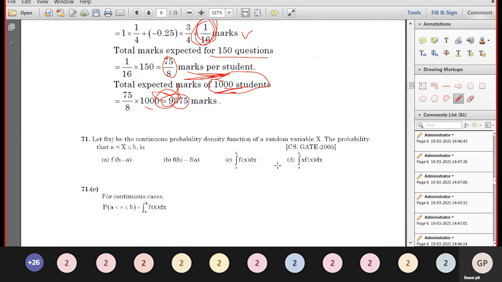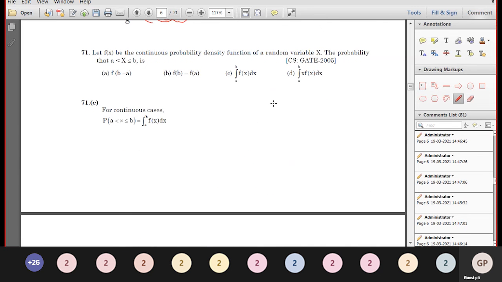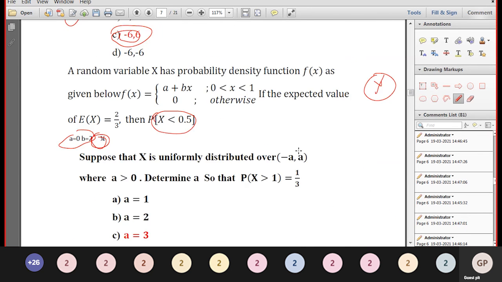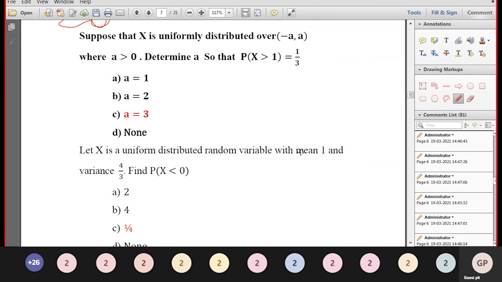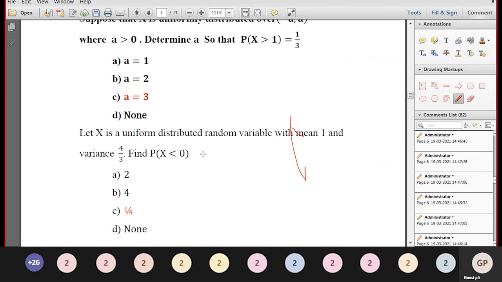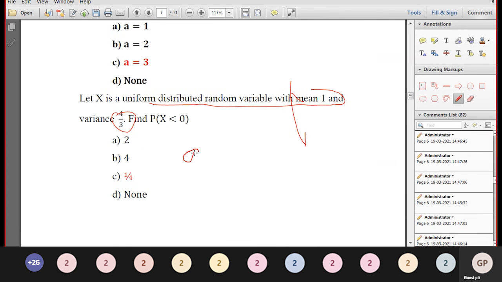Okay, this is completed. Next, X is a uniformly distributed random variable with mean 1 and variance 4/3. What is the mean? (a plus b)/2 is equal to 1, so a plus b is equal to 1 as given, and the variance (b minus a) whole squared divided by 12 is equal to 4/3.